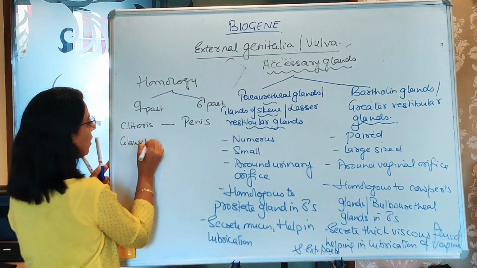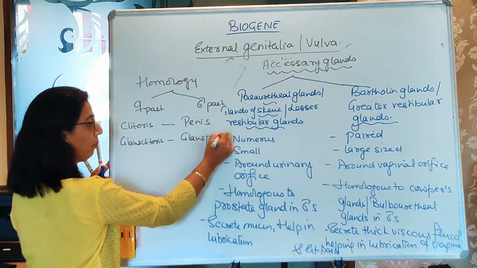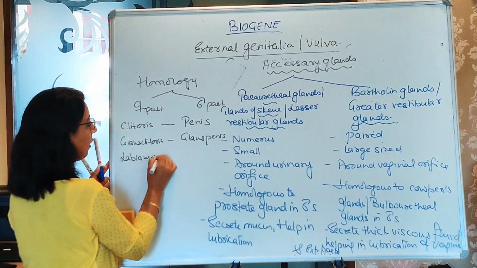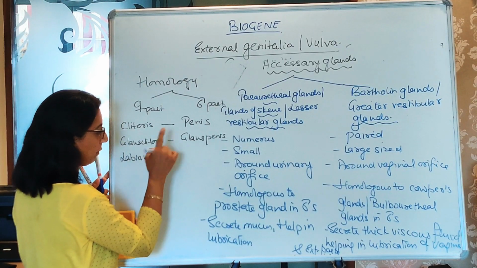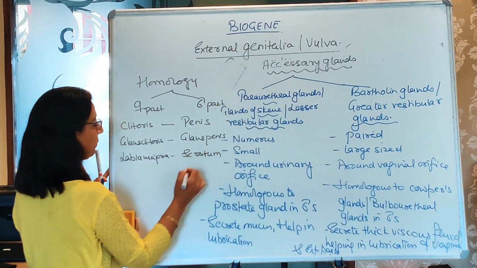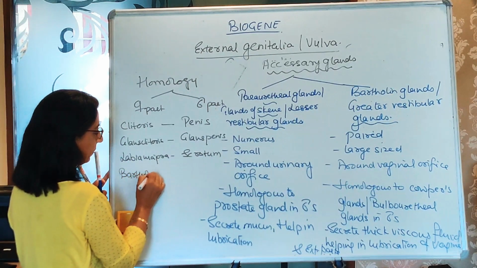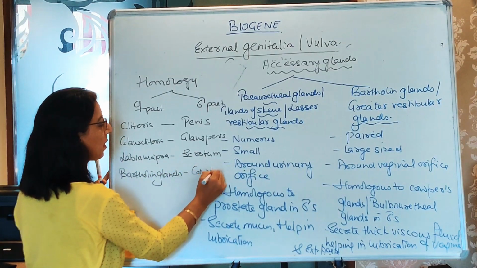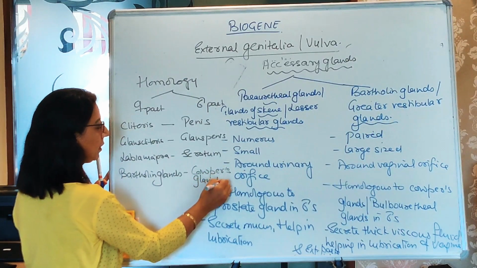Glans clitoris, that is the tip of the penis, it is homologous to glans penis. Labia majora, which is covering the labia minora from their outer side, this is homologous to scrotum. And Bartholin glands, they have their homology with the Cooper's gland or bulbourethral glands.